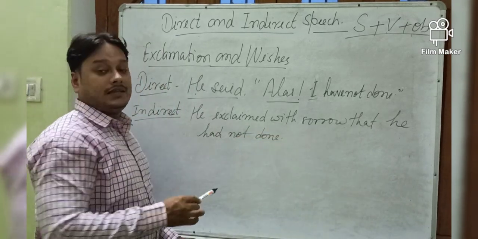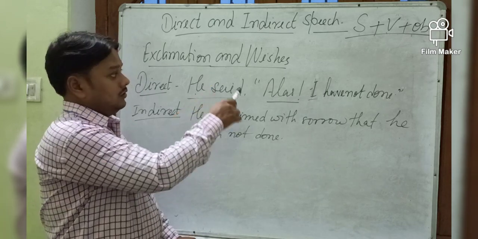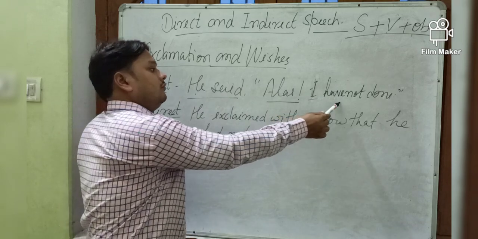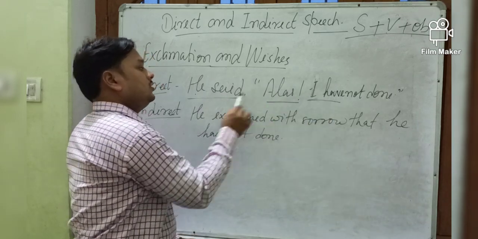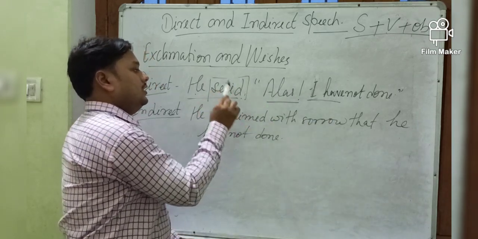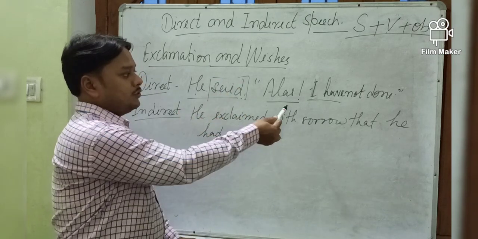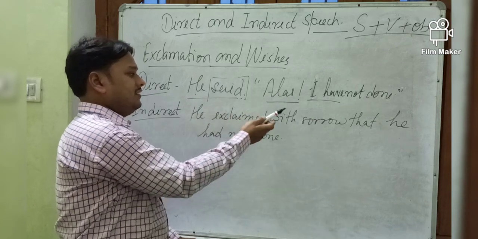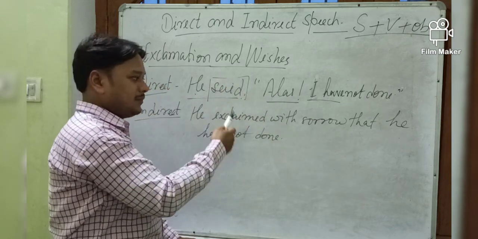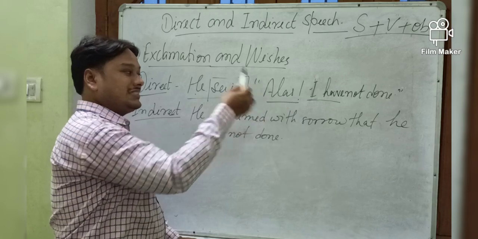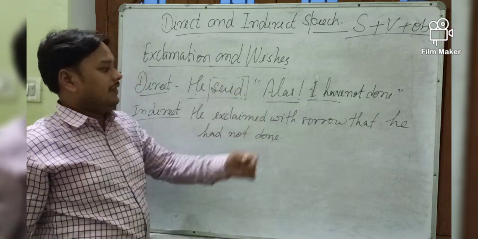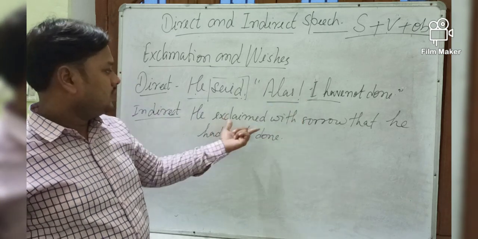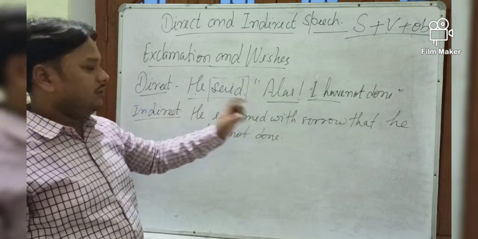See, as in the previous sentence, you saw that according to the reported speech, you change the reporting verb. Same thing you have to do here also. Suppose something surprising is written, then you can write down, he exclaimed with surprise, he surprisingly said. If something sad is written, you can write down, he exclaimed with sorrow, he exclaimed with sadness. According to this reported speech, this reporting verb into indirect will be changed.